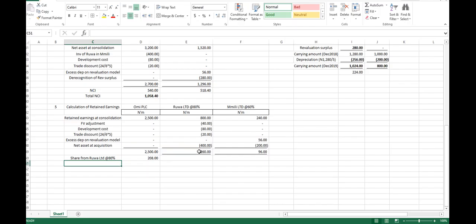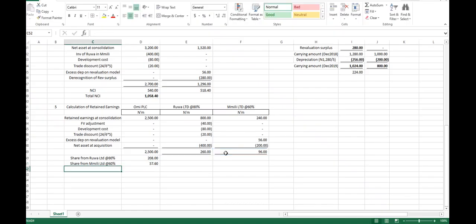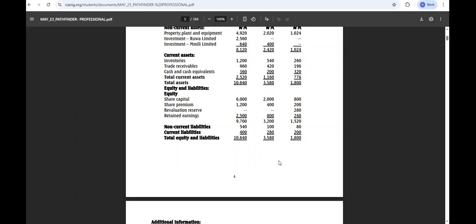What else do we have? Share from Emily. At what percentage? 60. That will give us 57.6.